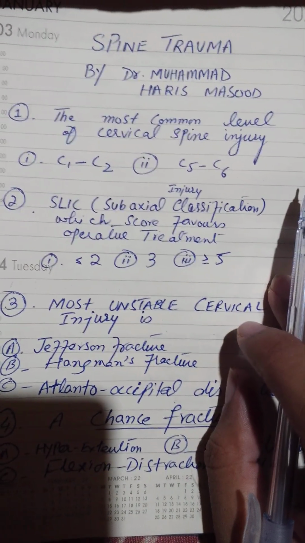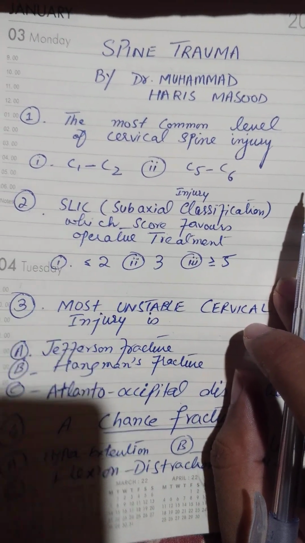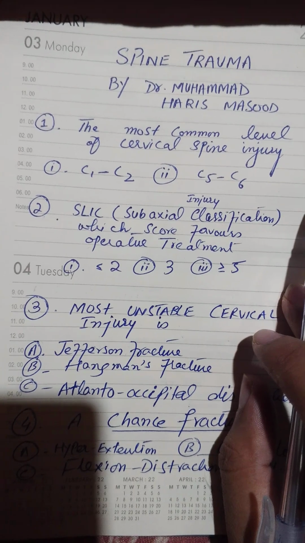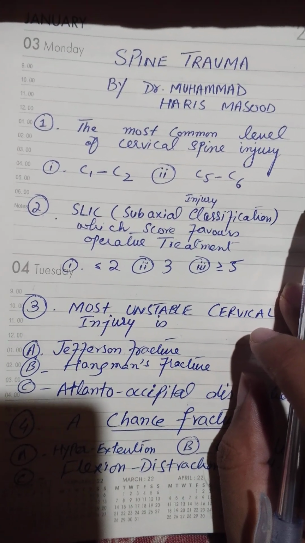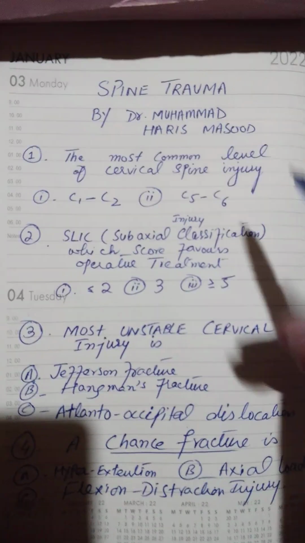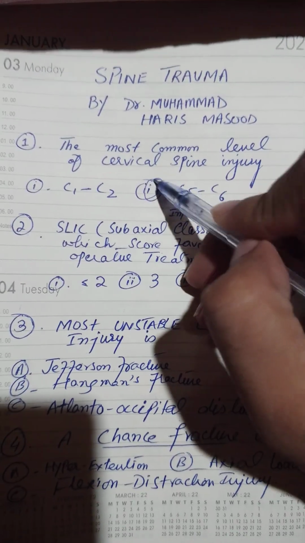The most common level of cervical spine injury: C1, C2, C5, C6. Yes, the right answer is C5, C6.